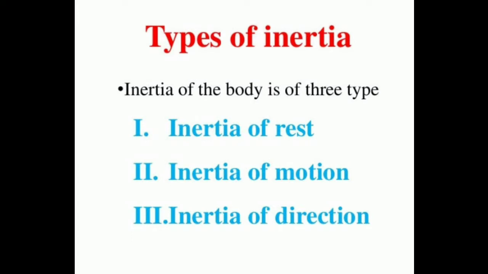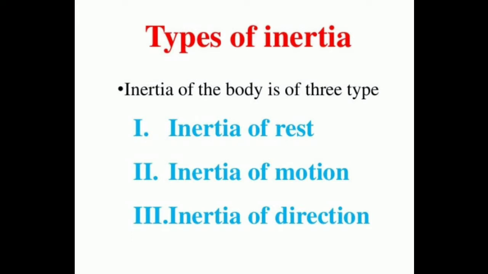Another example: when the vehicle suddenly moves forward from rest, we lean and go backward. This is because any body would like to continue to be in its state of rest or state of motion. This is called inertia.